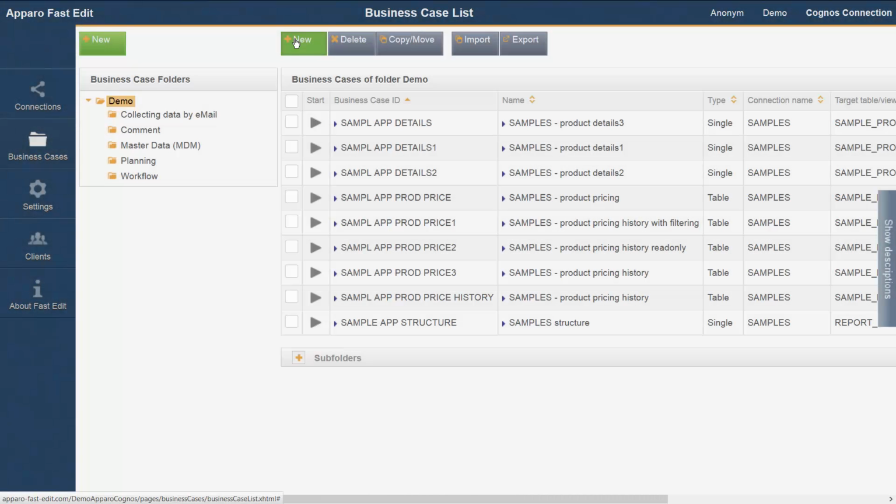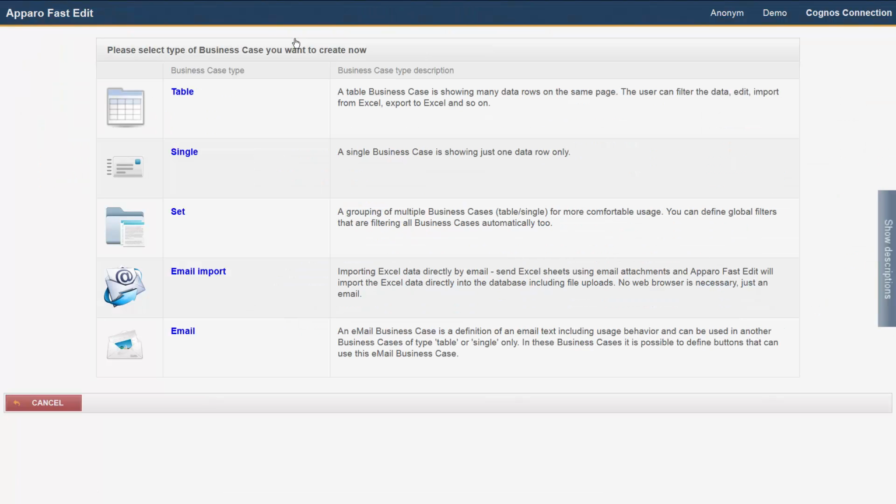There are 5 different types of business cases. Table business cases put all records of a database table in a list view, while single business cases are used to show single records, for example as a data entry mask. Sets can be used to group several business cases in a tab view. Email import business cases contain all the settings that are required for the import of data from email attachments. Email business cases are used to send emails.